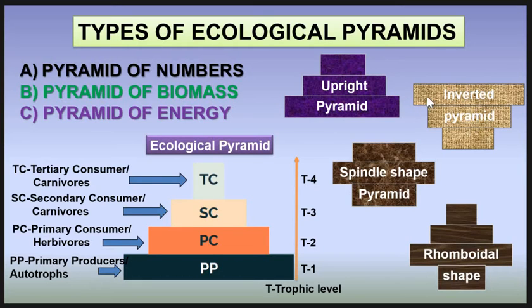In case of an inverted pyramid, the base is narrow and gradually broadens towards the tip. In case of a spindle shaped pyramid, both ends are narrow and the middle is broad. And in case of rhomboidal shape, it is an upright pyramid with a narrow base.